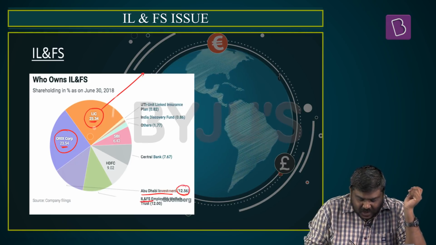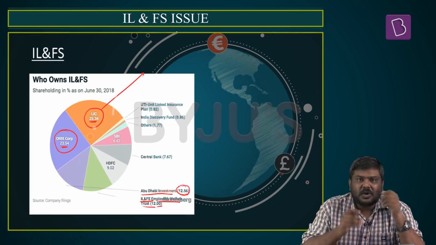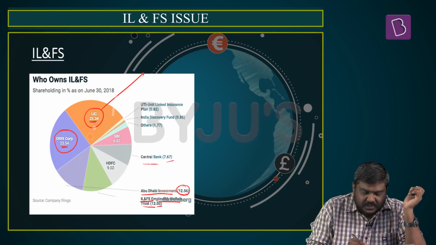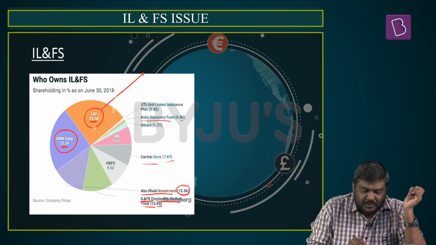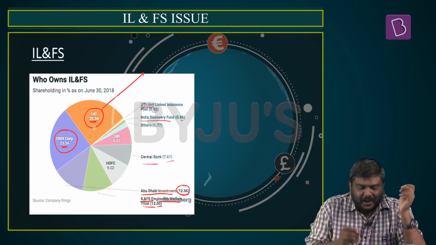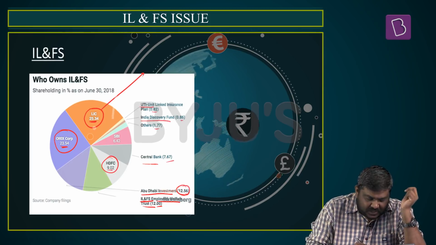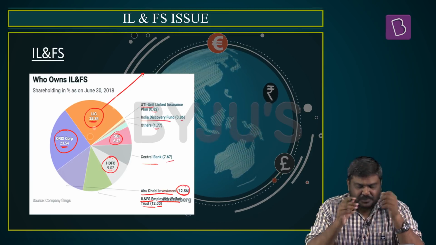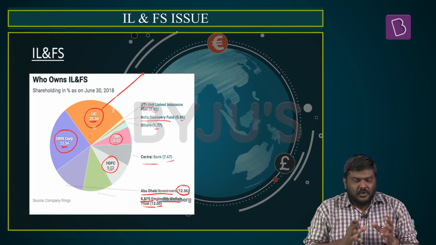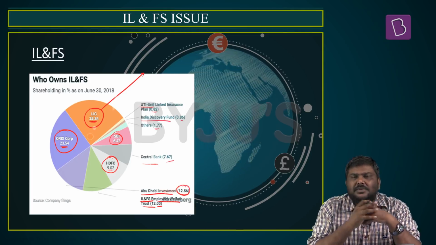The next biggest is IL&FS Employee Welfare Trust, 12%. Central Bank, 7%. India Discovery Fund, 0.86%. UTI, 0.82%. Others will be 1.77%. Left out are HDFC, 9%, and SBI, 6%.